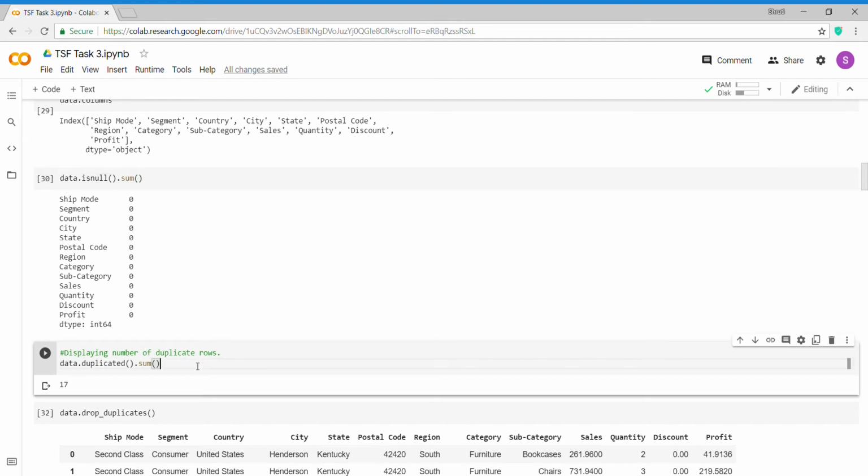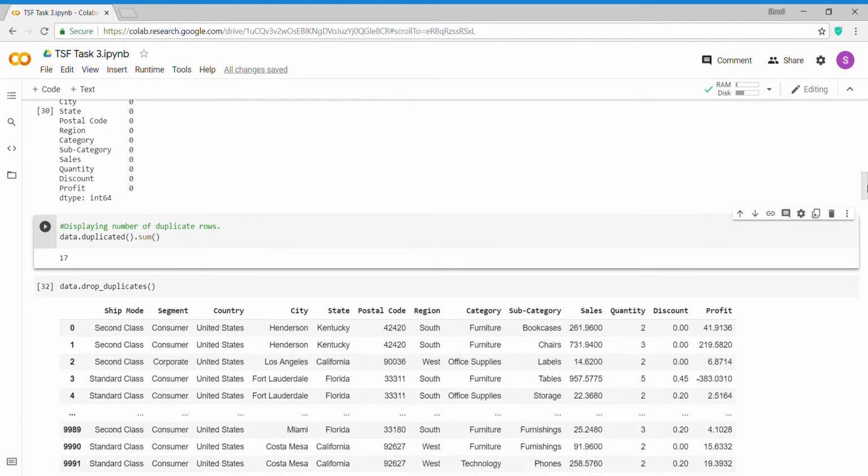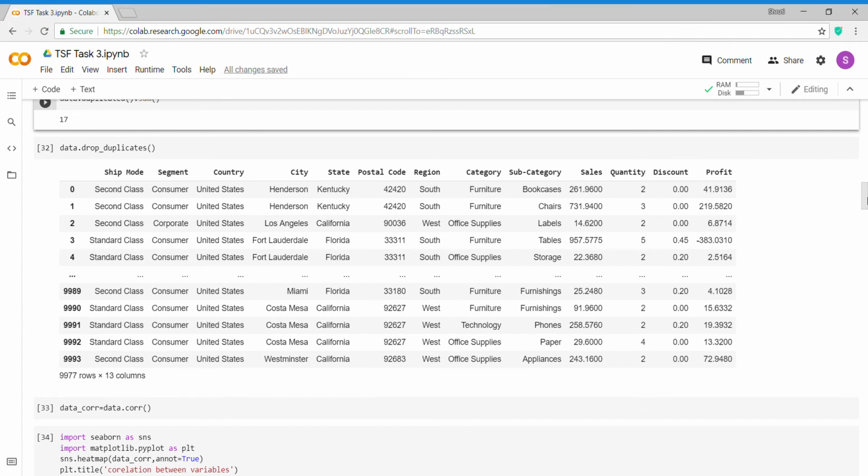After that, I have also displayed the number of duplicated rows using the duplicated and sum functions. So it gives me the output 17, so there are 17 rows which are duplicated. So using the drop_duplicates function, I dropped those rows.